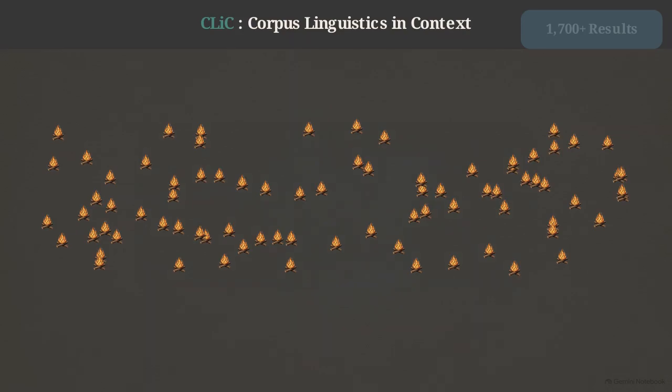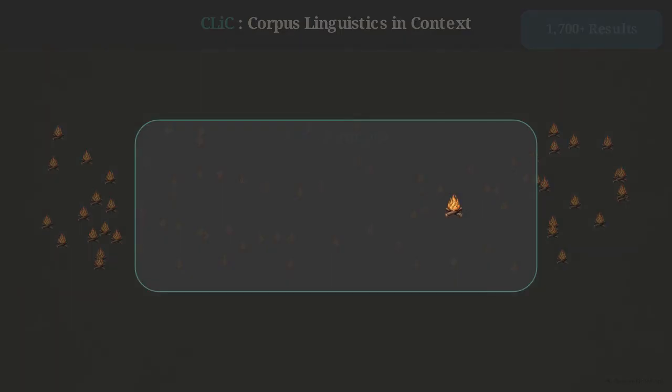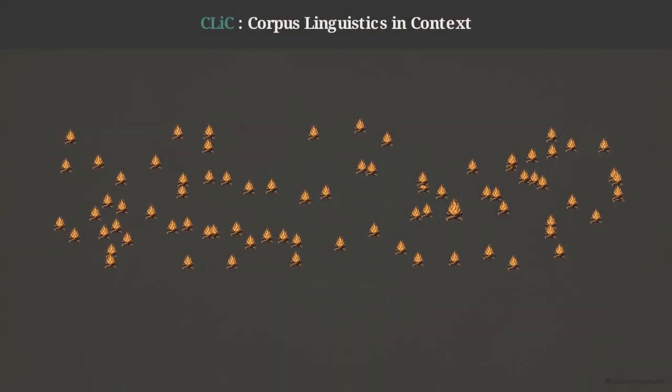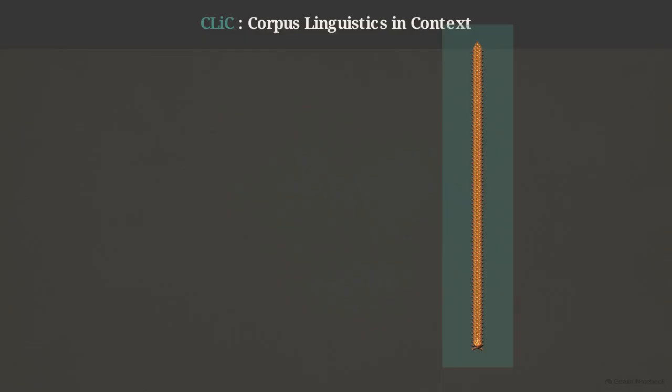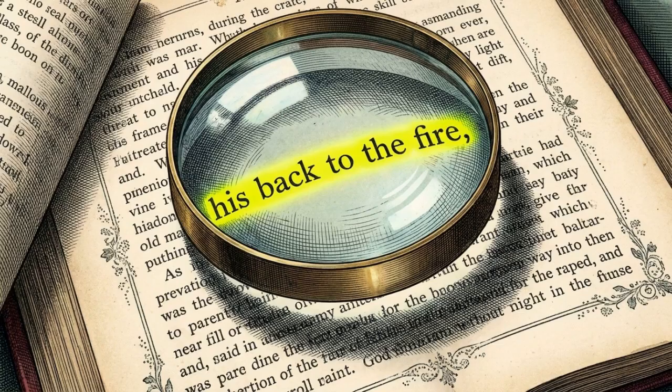Corpus stylistics is a methodology that scans thousands of pages simultaneously to expose recurring linguistic patterns that are invisible to the human eye. To see how this works, we use the catalog of Charles Dickens as our dataset. This data array visualizes a query inside the CLiC software platform. Searching for the keyword fire across all of Dickens' novels yields over 1,700 results. That volume of data is too broad for a human to analyze manually. We need a computational filter.